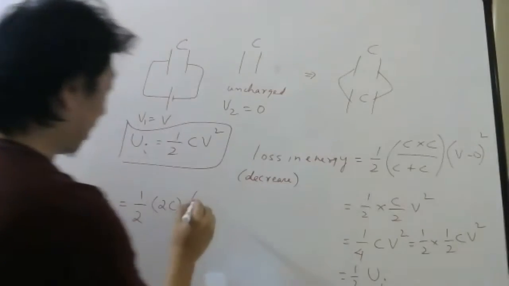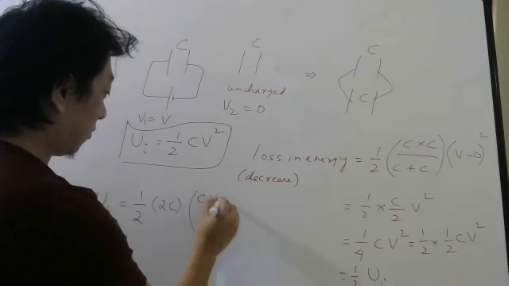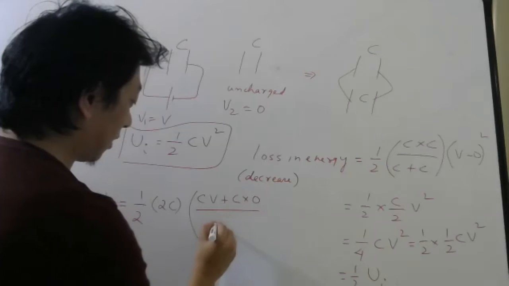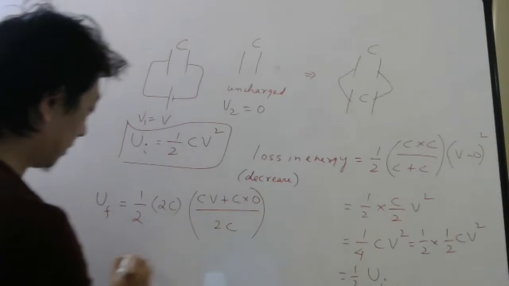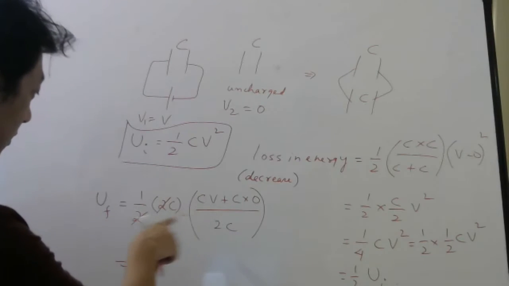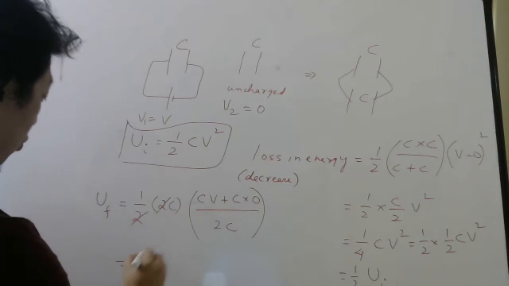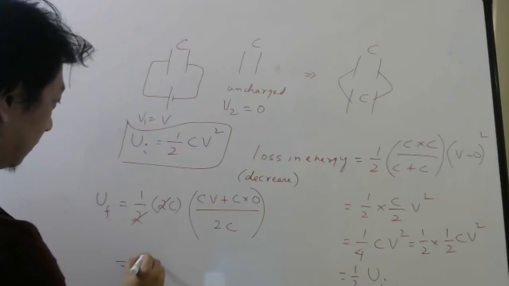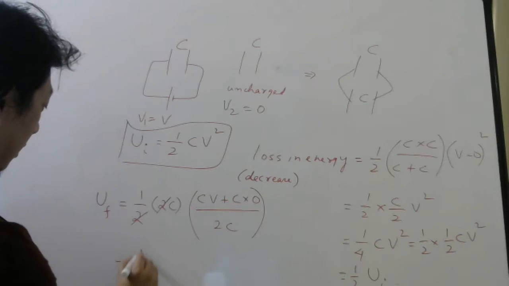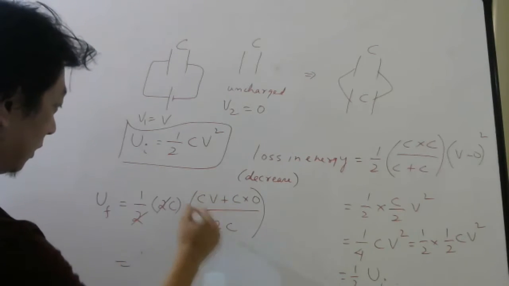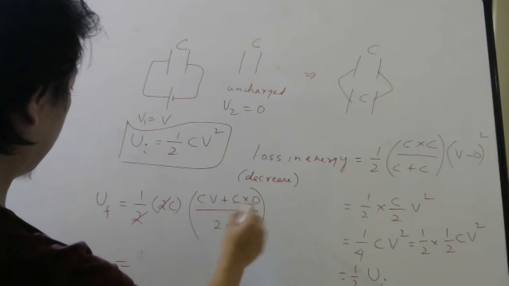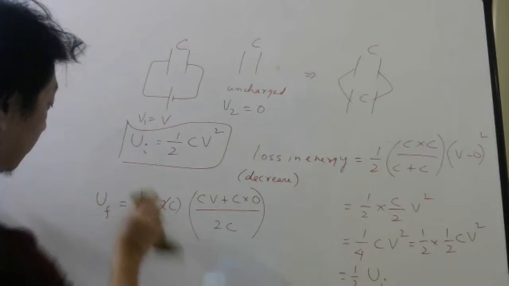Common potential formula is C1 V1 plus C2 V2 by C1 plus C2, which will be 2C. Let me write it down properly.